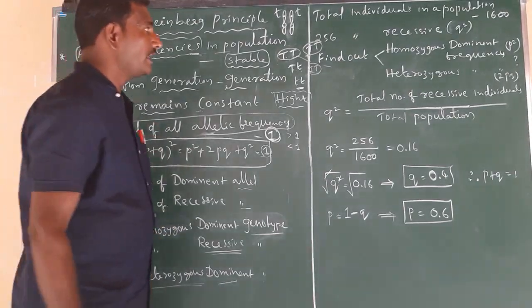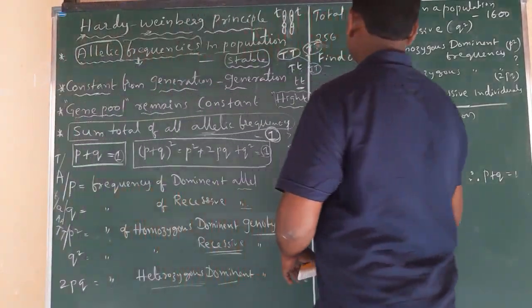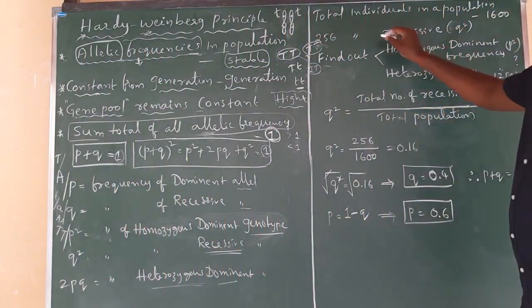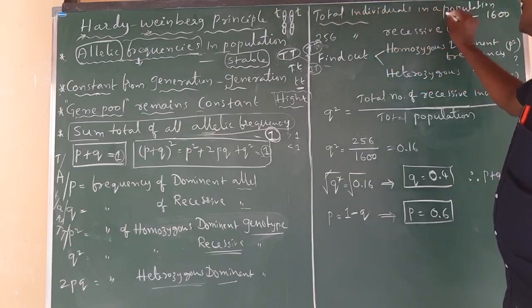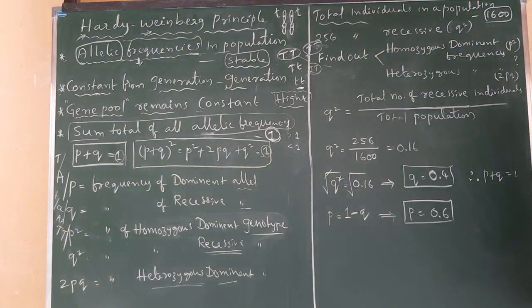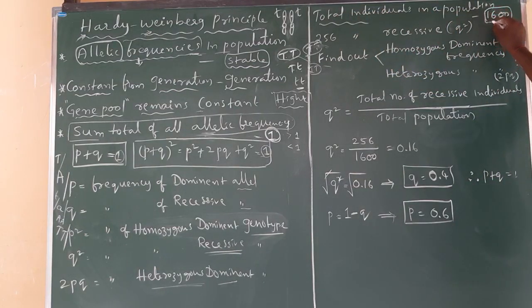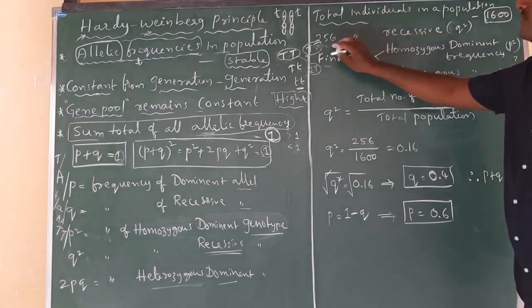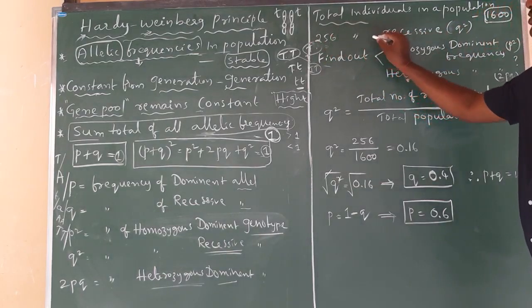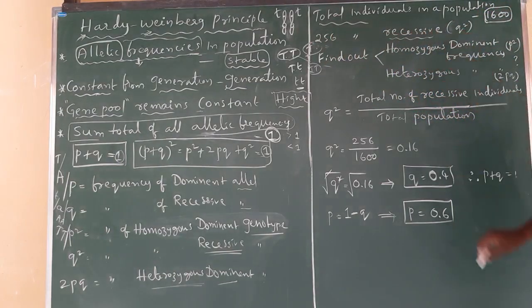For example, here is one problem. In a Hardy-Weinberg population, the total number of individuals is 1600. In these 1600 individuals, 256 individuals are recessive.